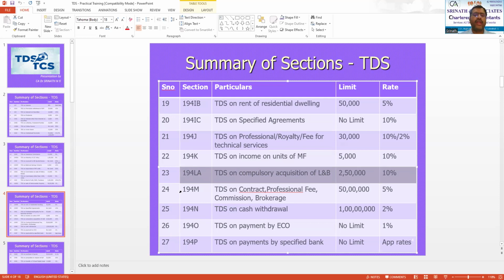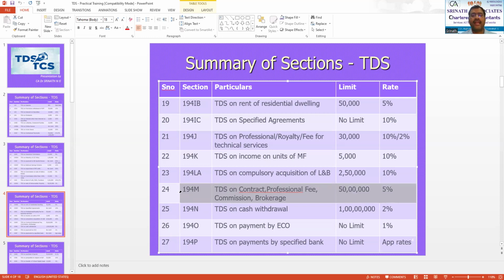Then 194M, this is the newly inserted section, of course, from assessment year 22-23 itself. This is talking about TDS on, again, contract, professional payment and commission as well as brokerage. So any payments which are not covered under section 194C, 194J, 194H will be covered under this section 194M, wherein the limit will be 50 lakhs and the rate will be 5%.